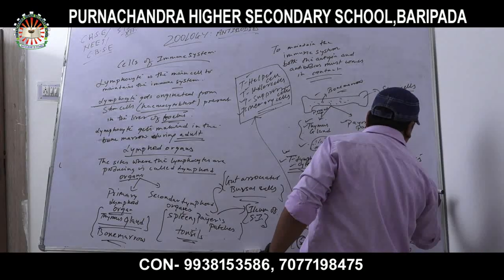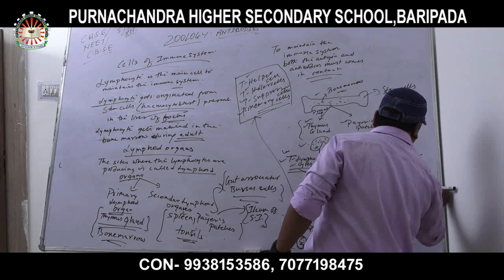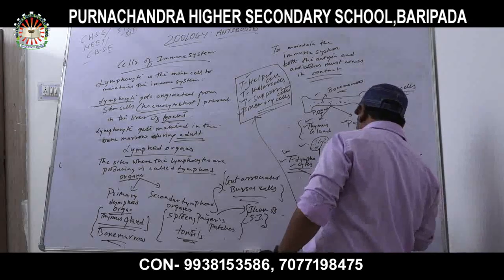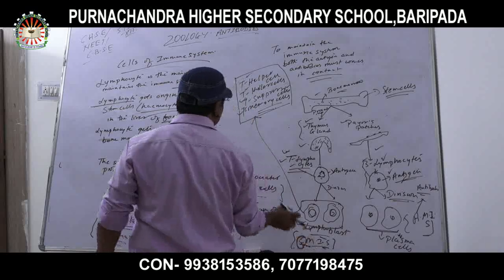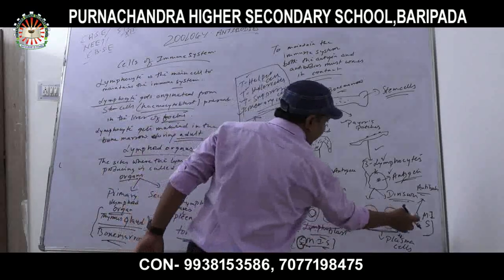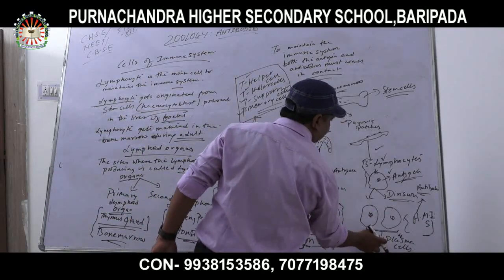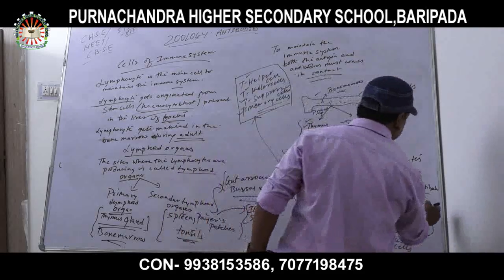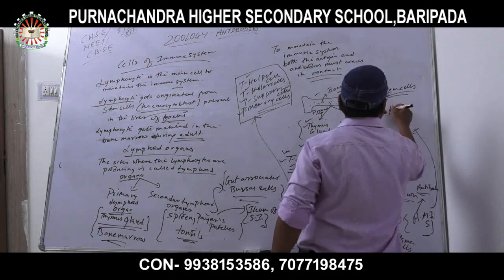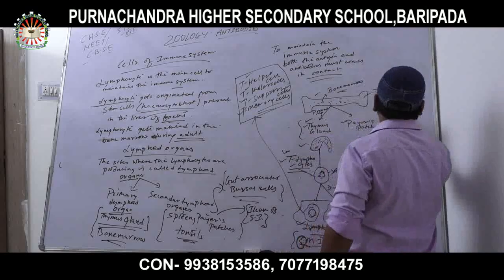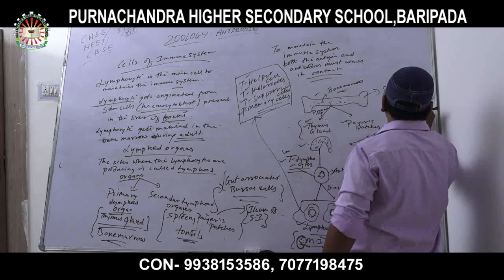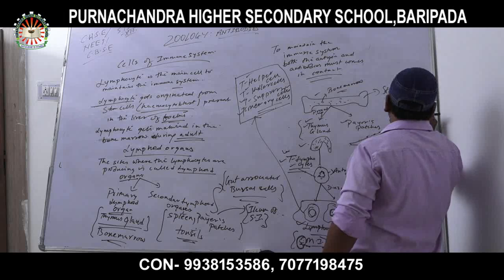A stands for antibodies, and CMIS means cell-mediated immune system, producing four types of cells, and AMIS, that is plasma cells. The other name of AMIS is HIS, humoral immune system.